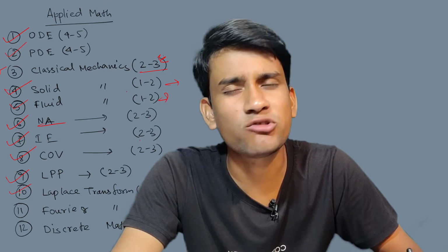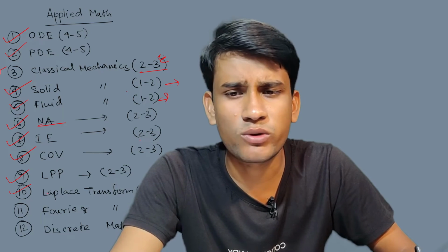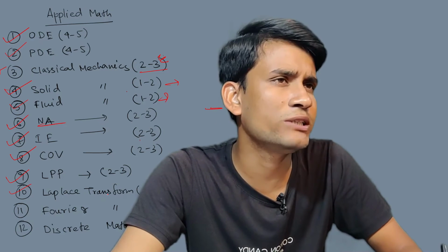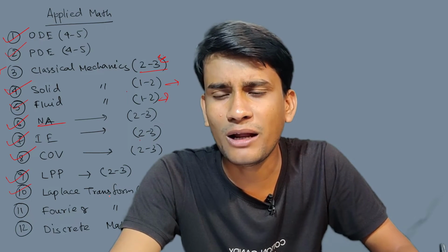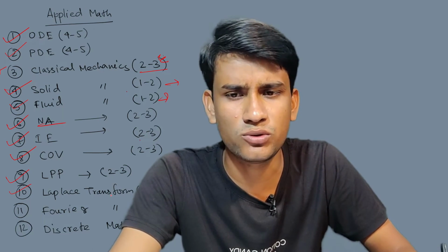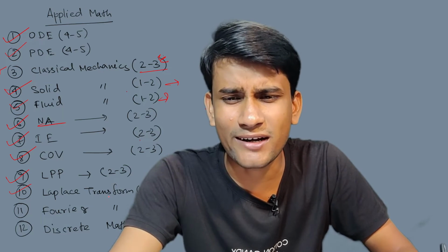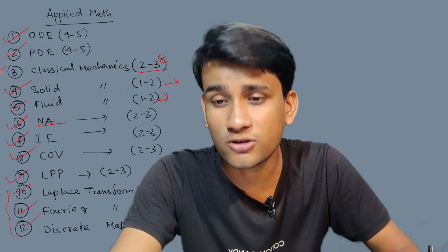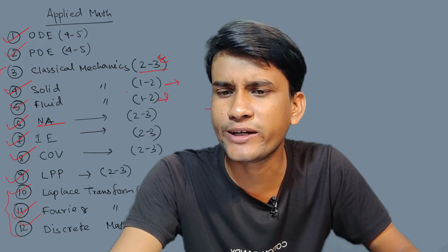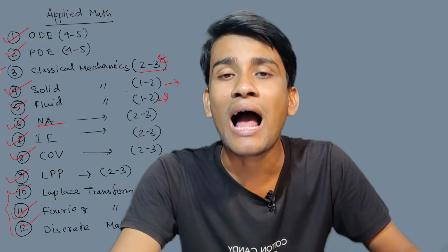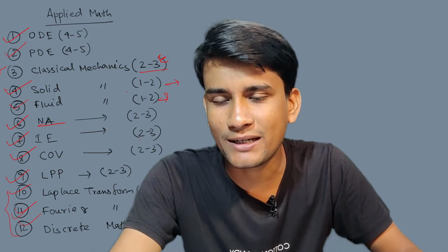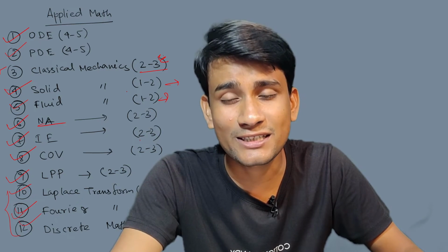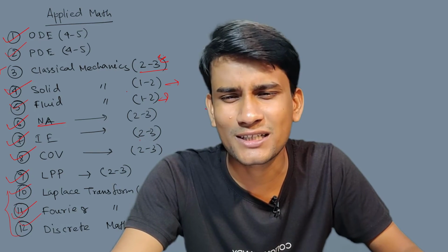Now Laplace equations, standard Laplace equations, 1 to 2 questions can be asked from the definitions of standard Laplace equations. If you have any books of Laplace transform or differential equation, you just go through the Laplace transform, some standard examples. So from these three topics, Laplace, Fourier and Laplace and Fourier, you just go through the different definitions of Laplace and Fourier transform and some standard integrations like beta, gamma, to solve the questions of Laplace transform. I think beta and gamma types of integration are needed.